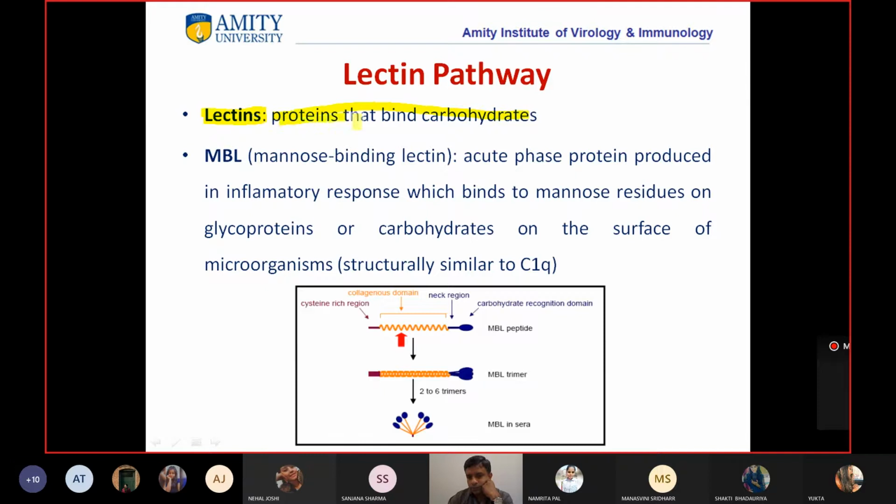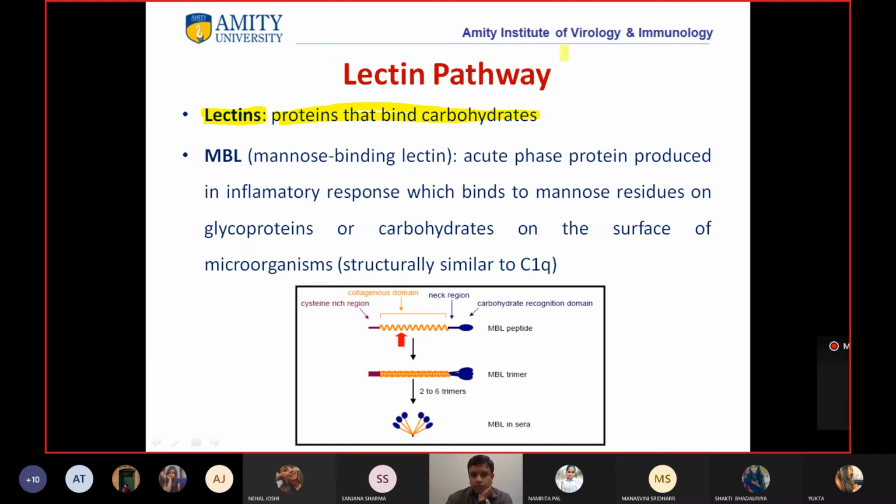Clear? Now, it's a general term: lectins are the proteins that bind carbohydrate. If we make it more specific, then you have proteins like MBL, or mannose binding lectin, so lectins that bind to mannose.